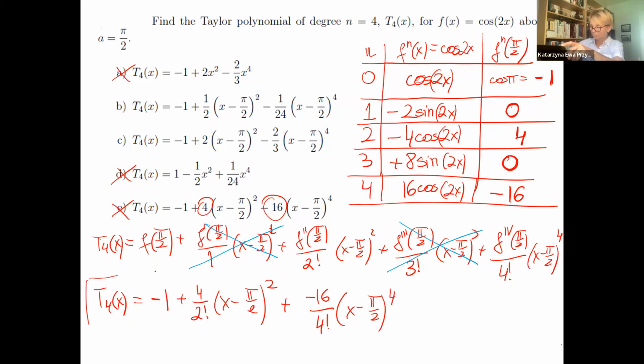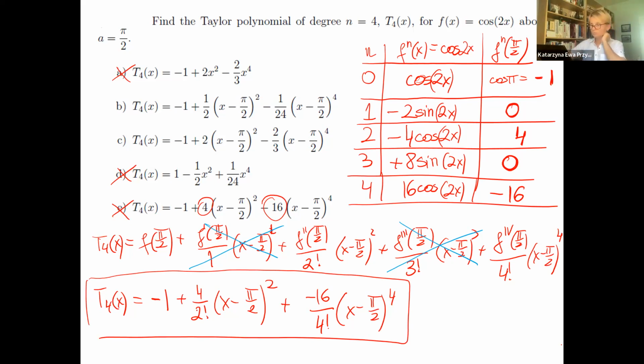Okay. And when we do the arithmetic for the factorials, 4 over 2 is 2, and -16 over 24 is -2/3. That means this is the correct answer. Okay, yes, option C. But please make sure that you know how to do any Taylor polynomial, because you can just find derivatives, the first, second, third, fourth, and so on.